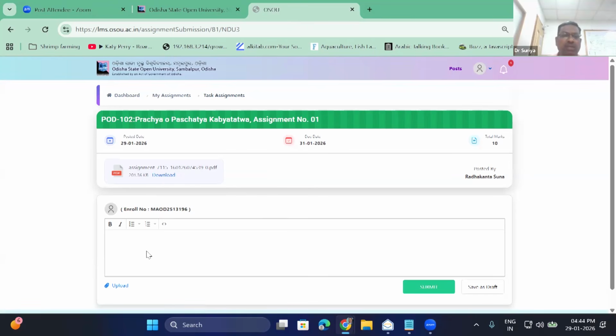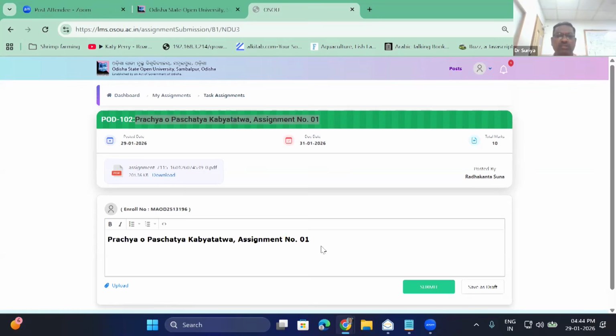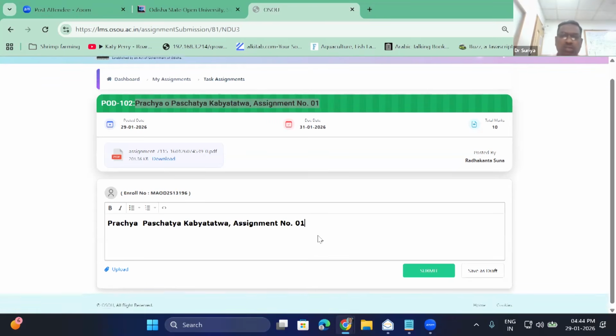Say, for example, assignment 1, POD ODIA. You can also describe the assignment you have prepared and the topics you have covered. These details can be put here, so that it will be easy to understand what type of assignment you are going to do.